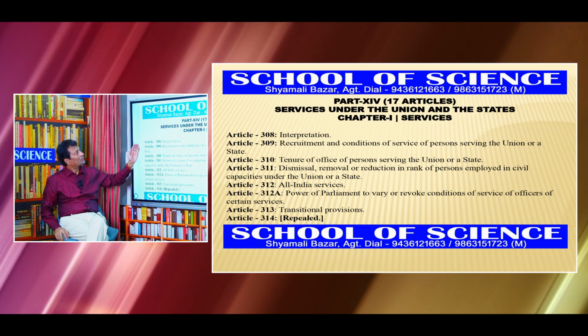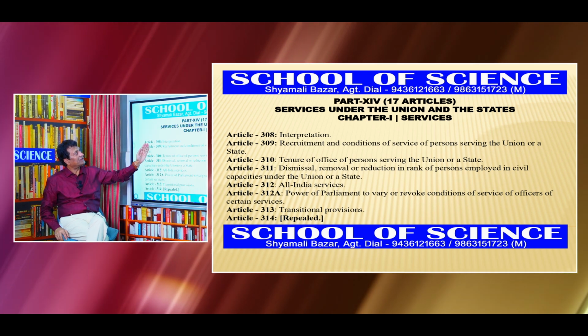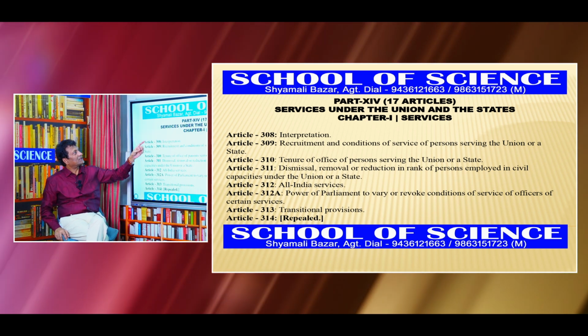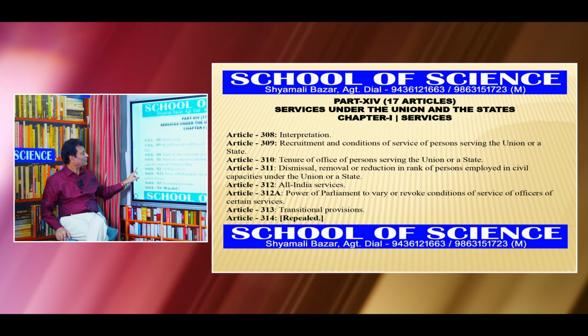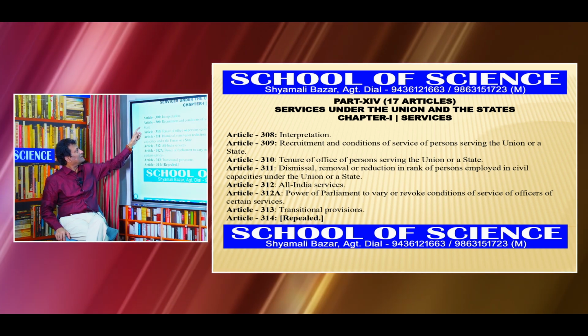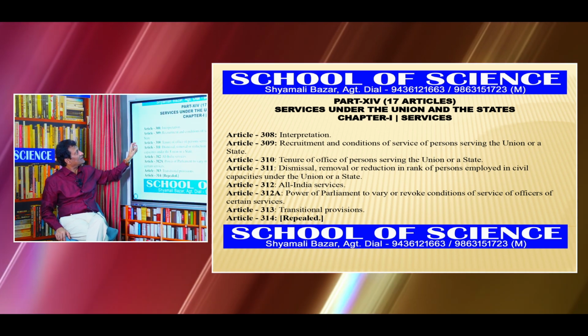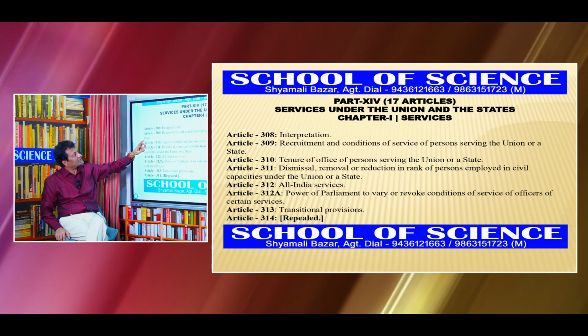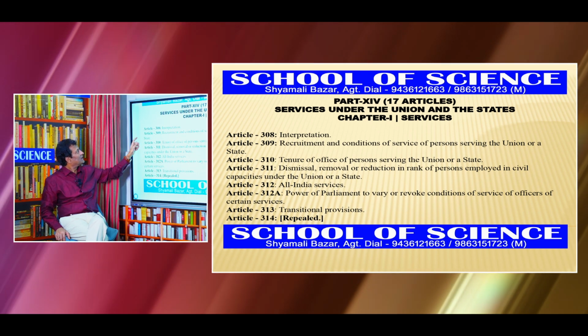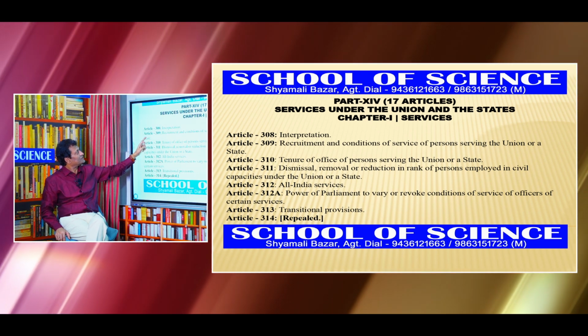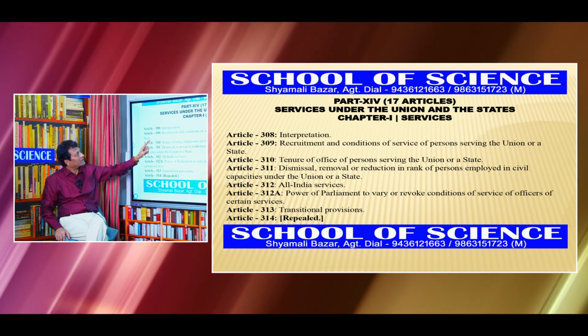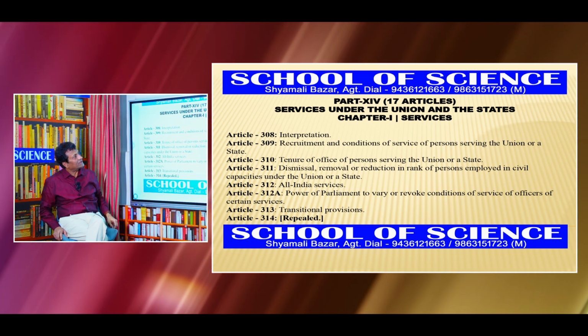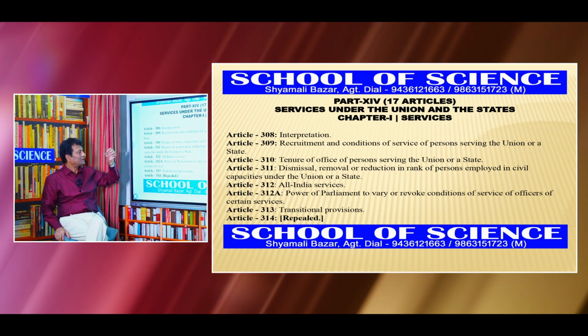So, sir, we study now Part 14 of the Indian Constitution consisting of 17 articles. Article 308, so this relates to what? Services under the Union and the states, Chapter 1, Services. Article 308: Interpretation. Article 309 is recruitment and conditions of service of persons serving the Union or a state.